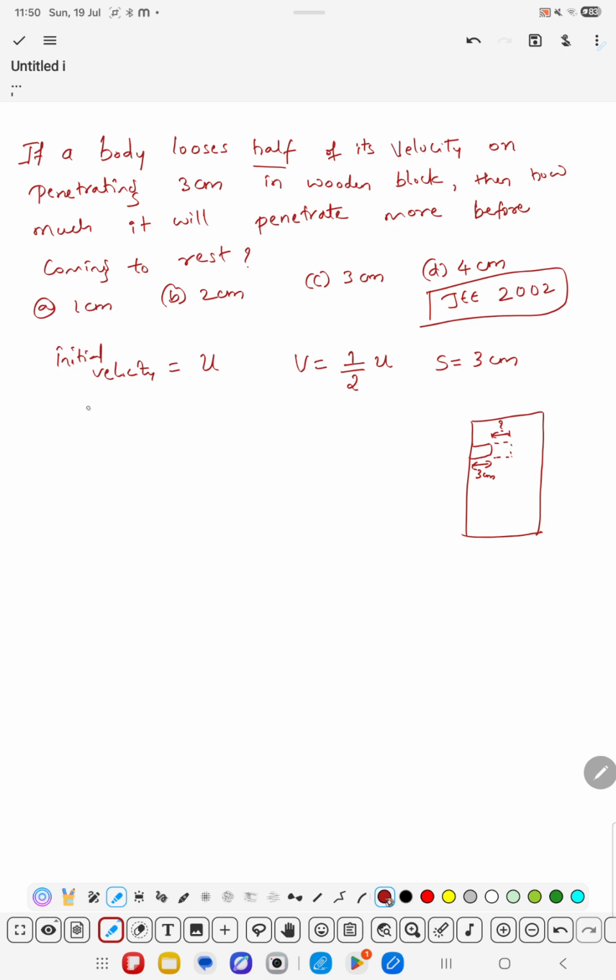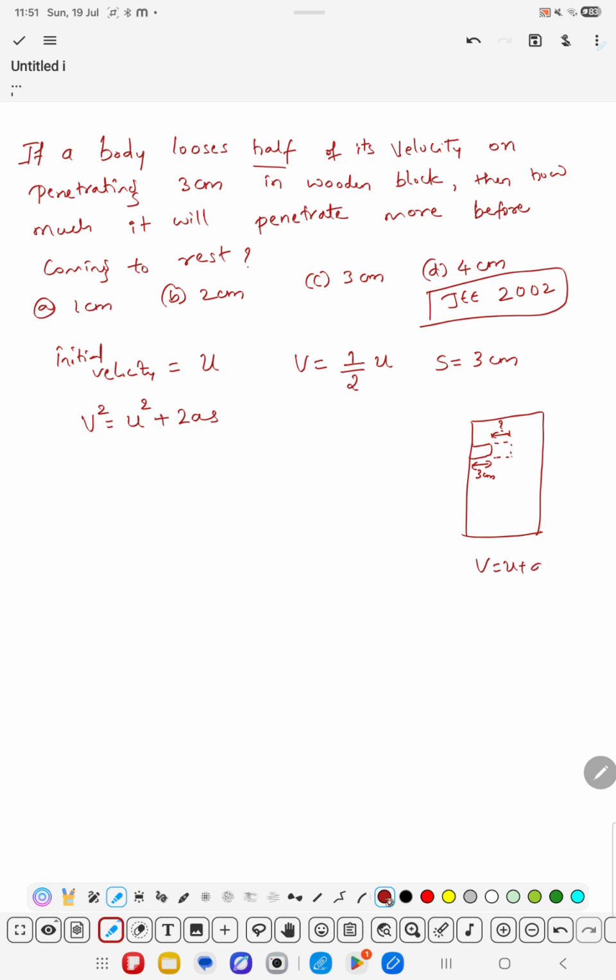So we have formulas. This is a motion in a straight line numerical, so we will use three formulas: v equal to u plus at, s equal to ut plus half at square, and v square equal to u square plus 2as.